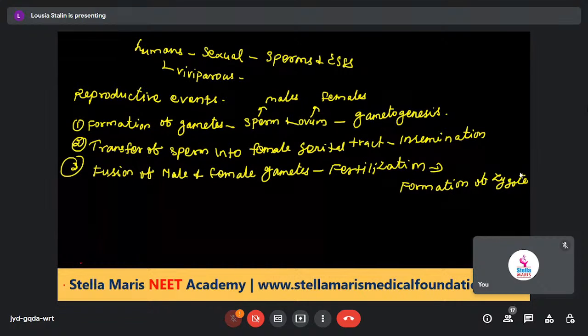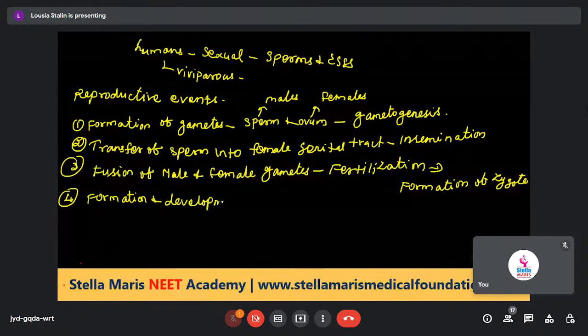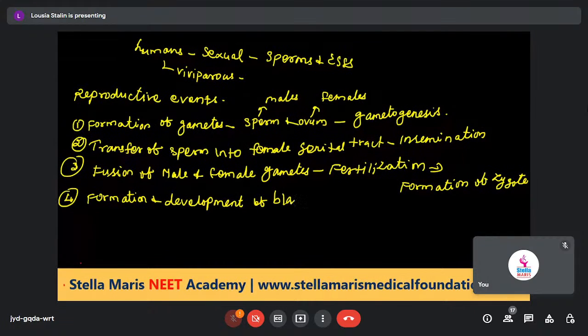Then it is followed by formation and development of the blastocyst.